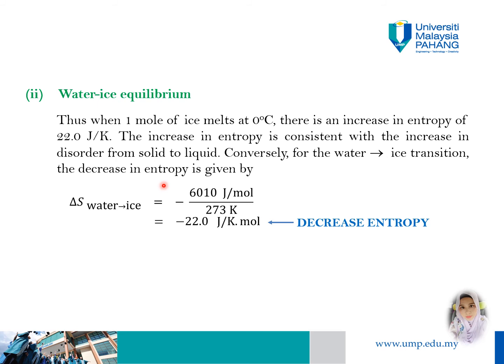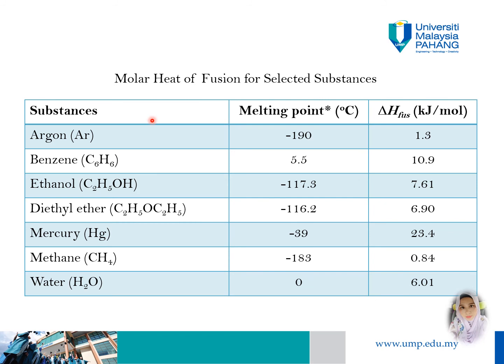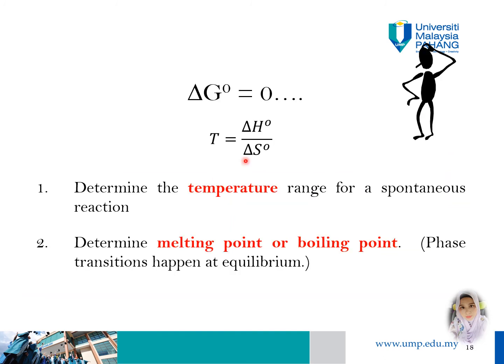The same procedure can be applied to the water to steam transition, which in this case delta H, or enthalpy, is the heat of vaporization and T is the boiling point of the water. The table shows the molar heat of fusion for selected substances in kJ per mole. When delta G is equal to 0, the system is at equilibrium. From there we can determine the temperature range for a spontaneous reaction. When delta G is equal to 0, we can also determine the melting point or boiling point, where the phase transition happens at equilibrium.